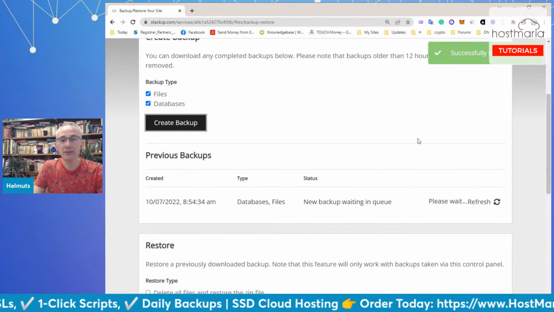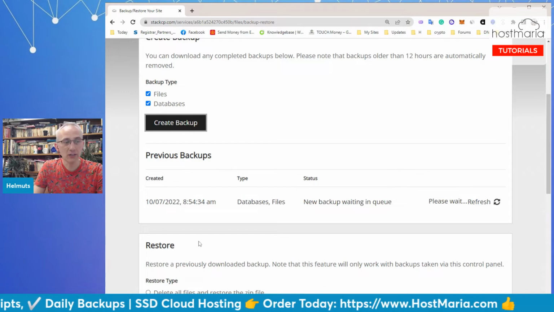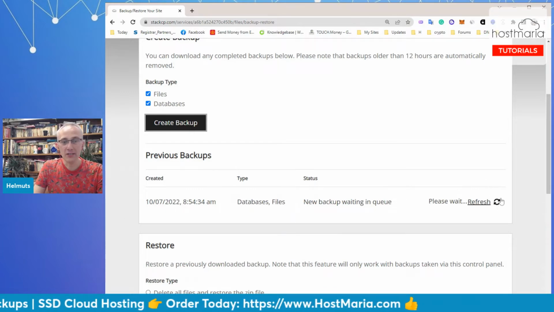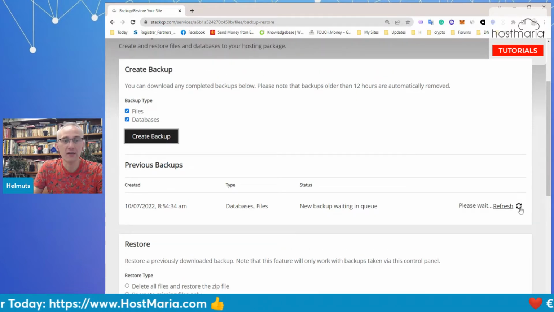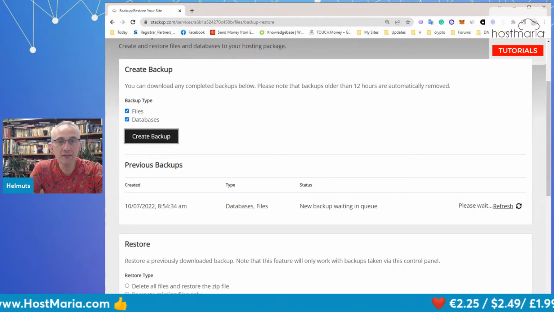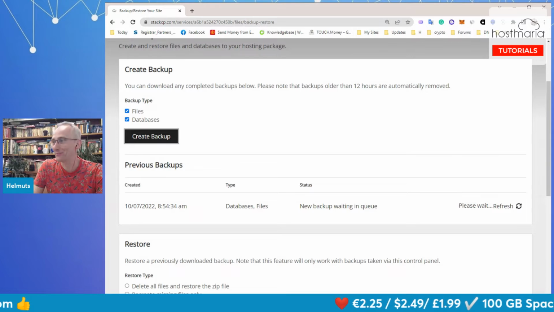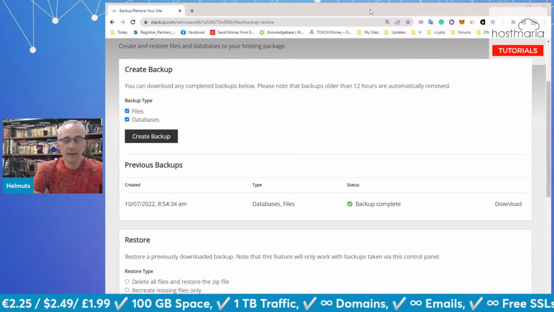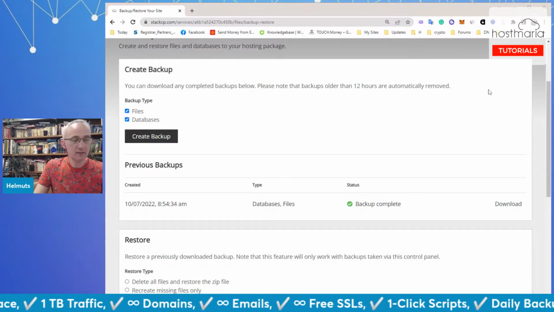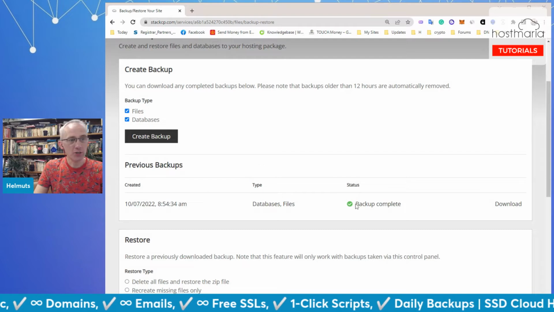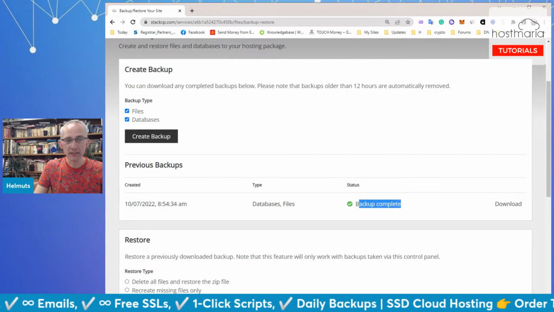So this is what you do, and now you click on create backup. Okay, and now we will return shortly, and all we need to do is just refresh from time to time, let's say every 5 minutes, and see where we are. Okay, and now we are back, and without refreshing, I can see that the backup is complete.